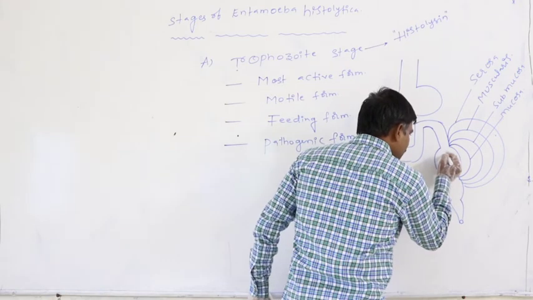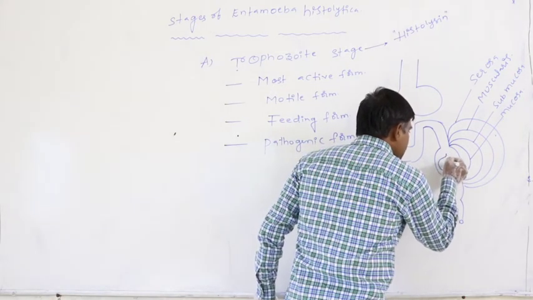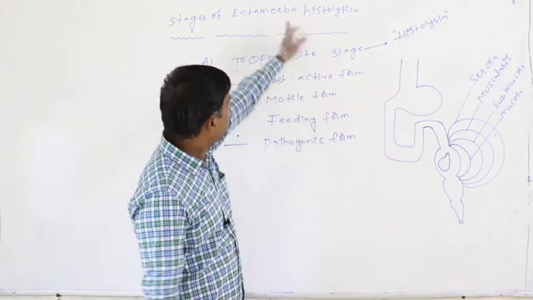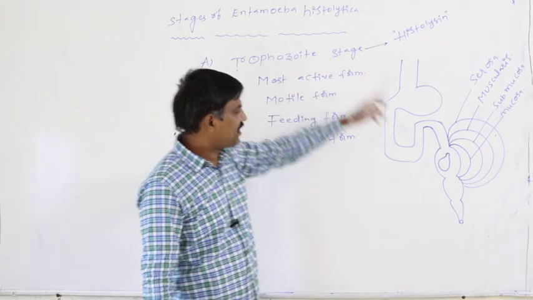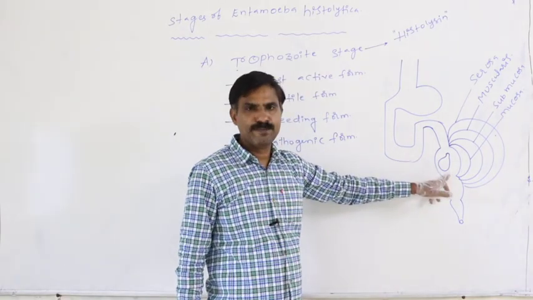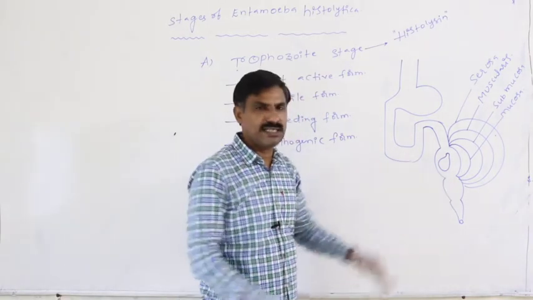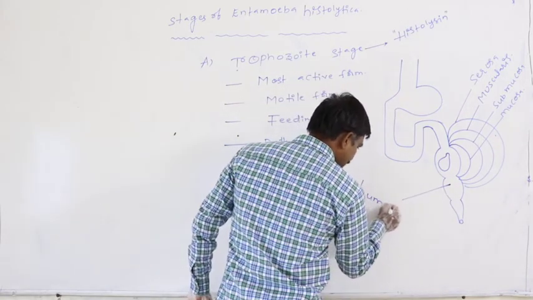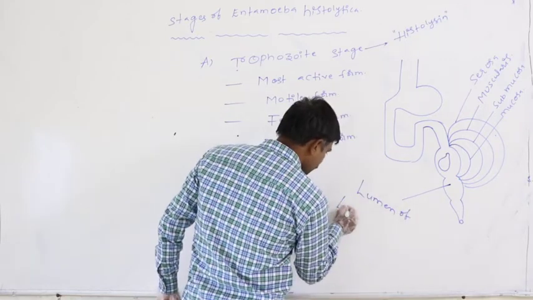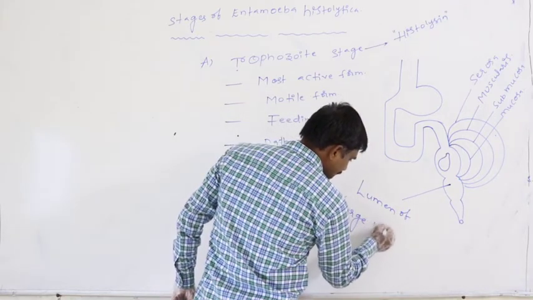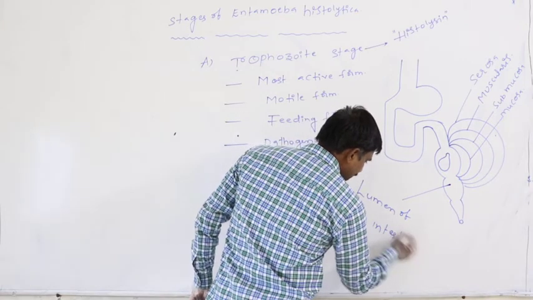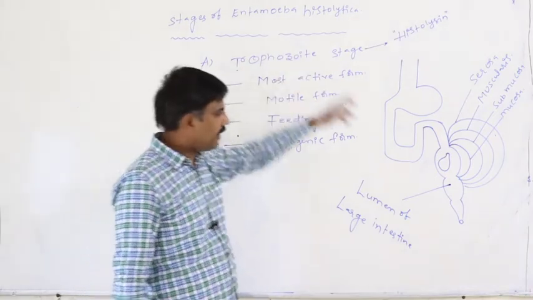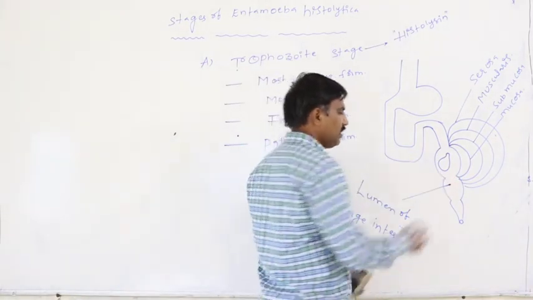Definitely, whenever the Entamoeba histolytica trophozoite stage reaches the large intestine, this is said to be the lumen of the large intestine. At first, the trophozoite stage of Entamoeba histolytica reaches the lumen of the large intestine.